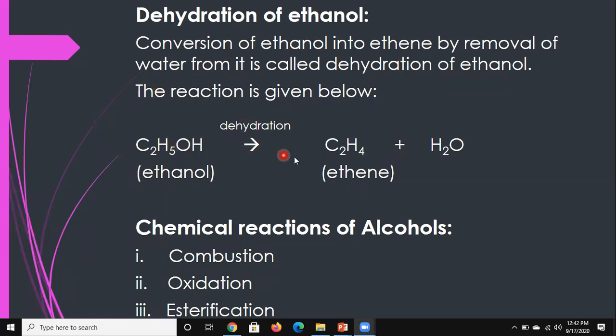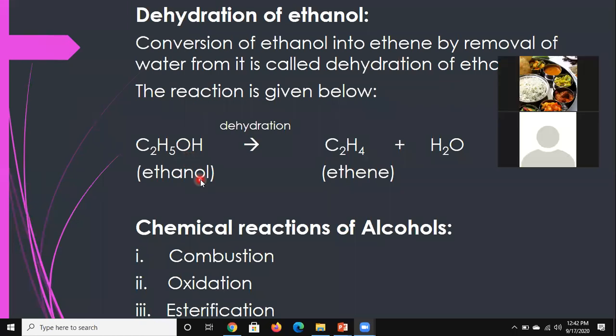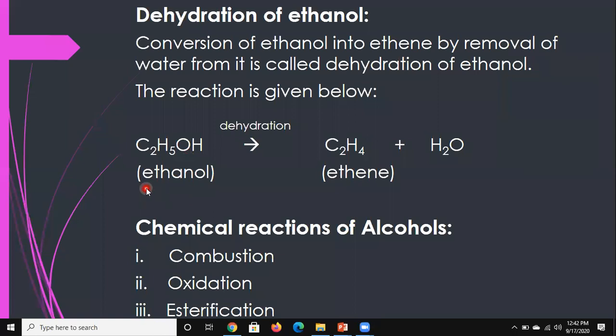In one figure we can get the whole picture. This is ethanol, C2H5OH. I already discussed with you in the previous lectures that OH is present, so it belongs to the alcohol family. OL, look here, OL. So, ethanol, right? Now dehydration, you can even write minus H2O, same meaning here. Dehydration means removal of water. Under the given condition, you can get ethene, C2H4.